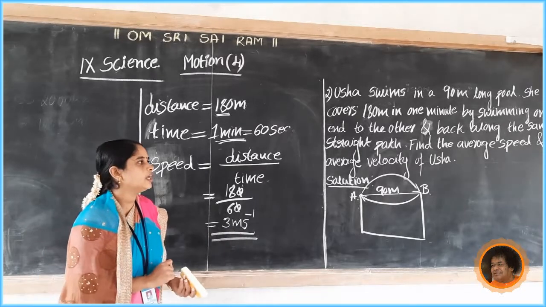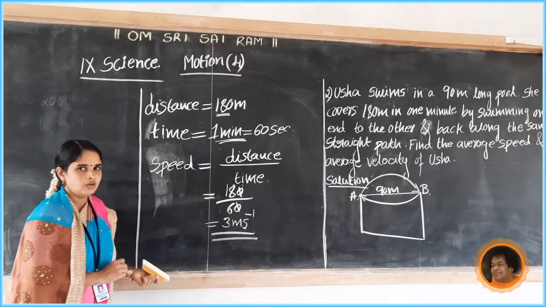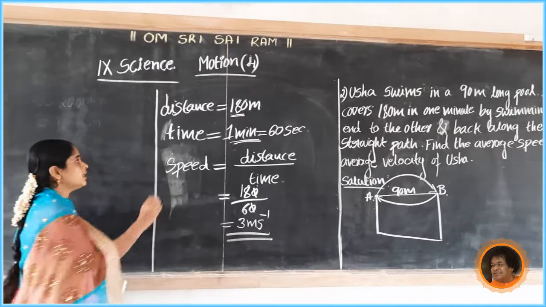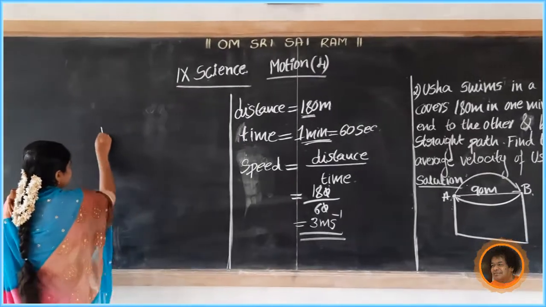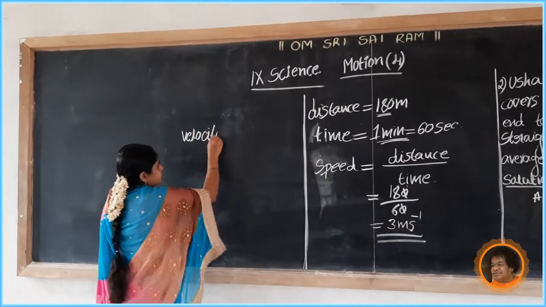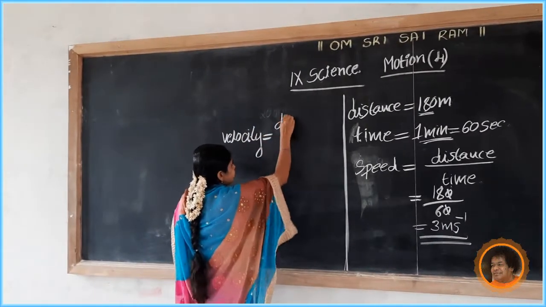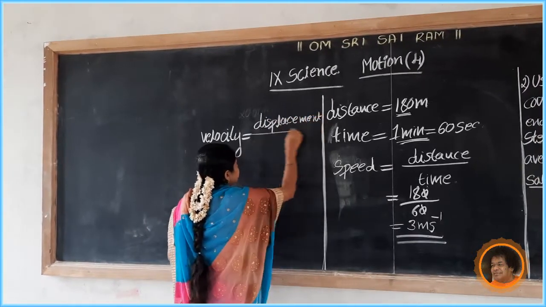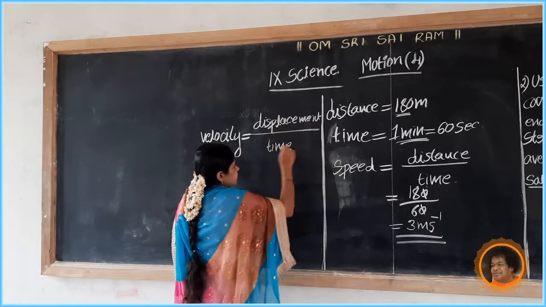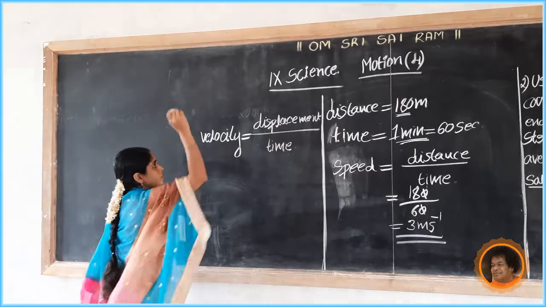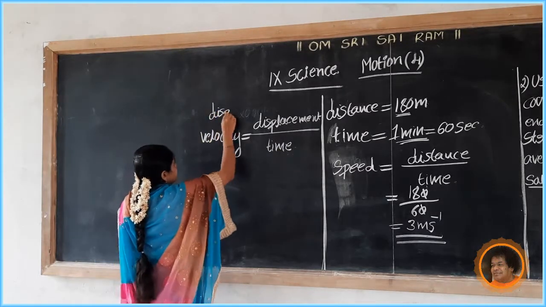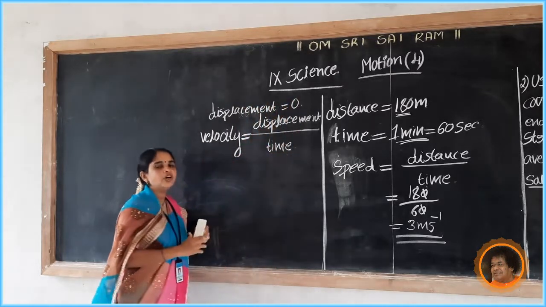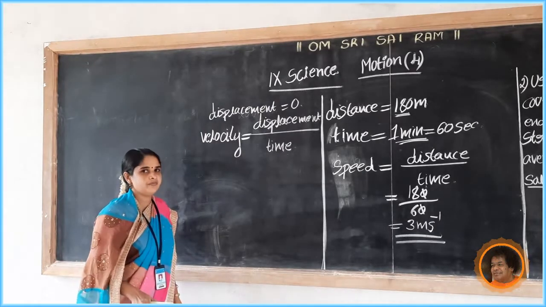Next, calculate the average velocity of Usha. What is the average speed of Usha? It is 3 meter per second. Next, calculate the average velocity. So first we calculate velocity. Velocity equals displacement divided by time. Here what is the value of displacement? It is 0. Why? Because initial and final positions are same.